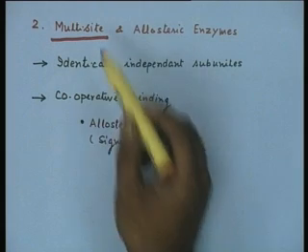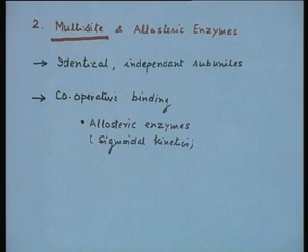Now, these multi-site enzymes essentially are oligomeric in nature, consisting of more than one subunit, and these subunits might be identical.